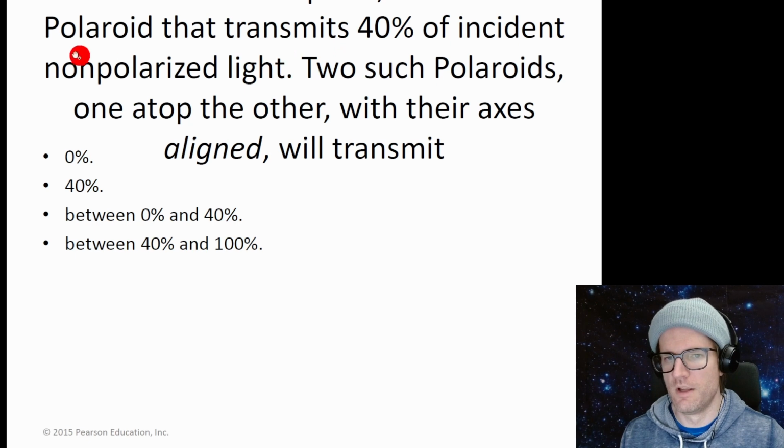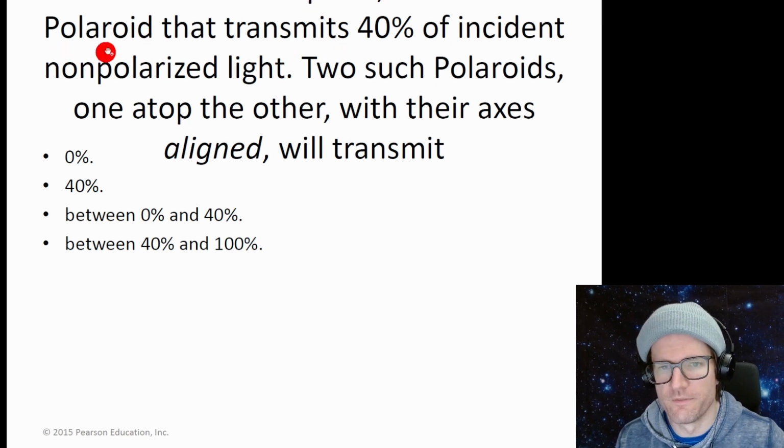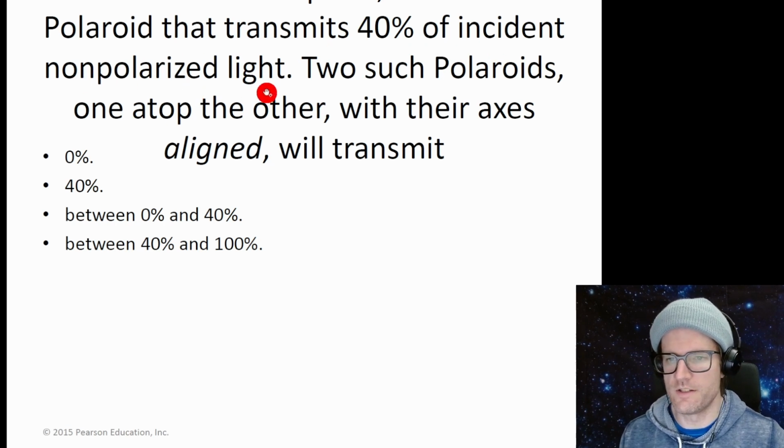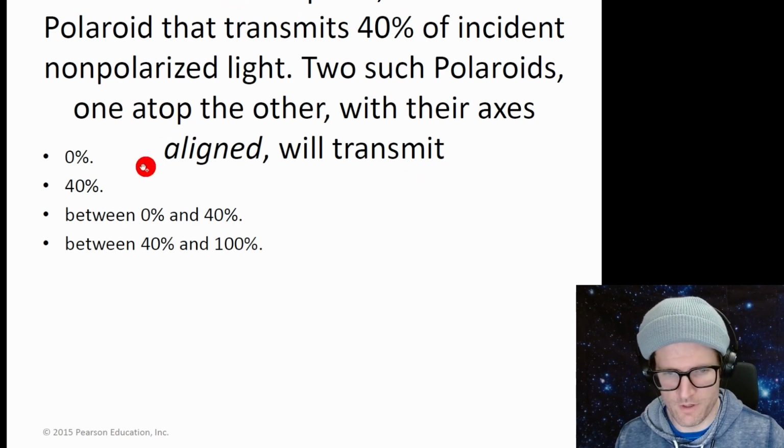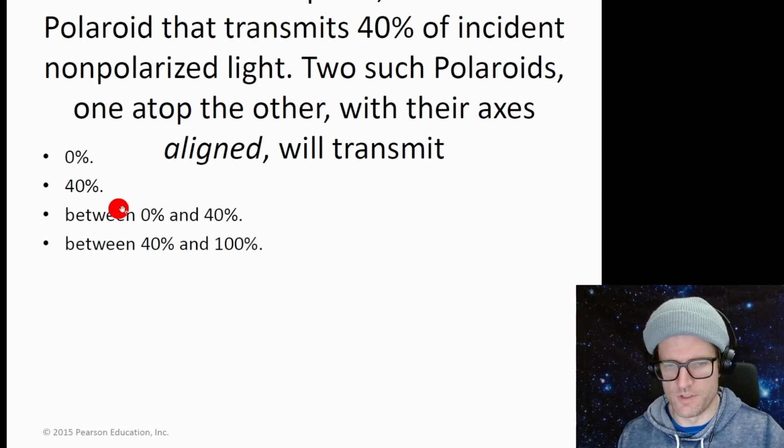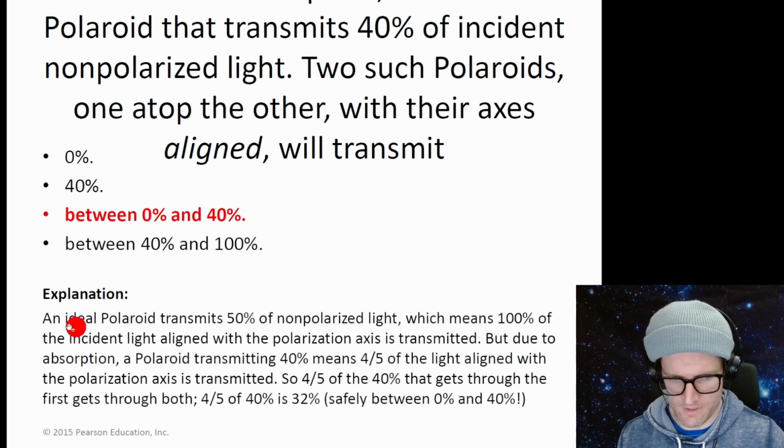Polaroid that... I think there are words up here. Blank, blank, blank. Polaroid that transmits 40% of incident non-polarized light. Two such Polaroids, one atop the other, with their axes aligned, will transmit... So I can't read the top. I don't know why there's this bug here, but it's probably going to be between 0 and 40%. Let's see what the explanation is.